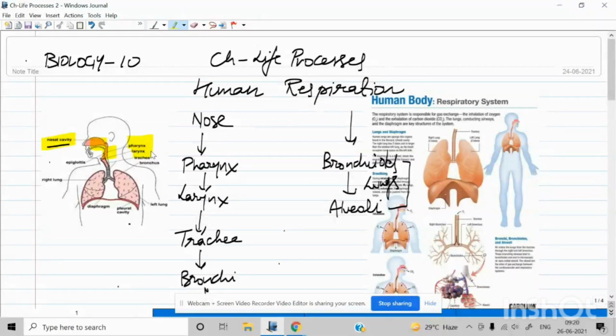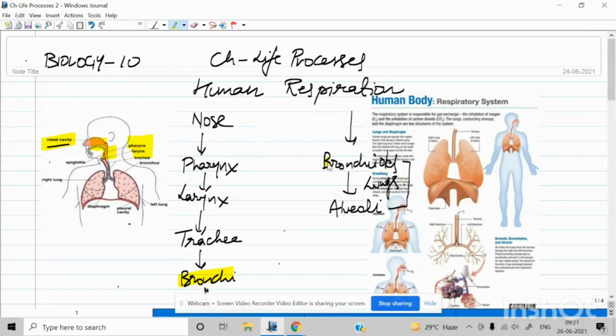Then we have the trachea. The trachea is a ring-like cartilaginous structure because it has to tolerate maximum pressure. That is why it is made up of cartilage. Then the trachea is divided into bronchi. These are the two divisions. You can see the division going into the right lung and the left lung. These are the bronchi.